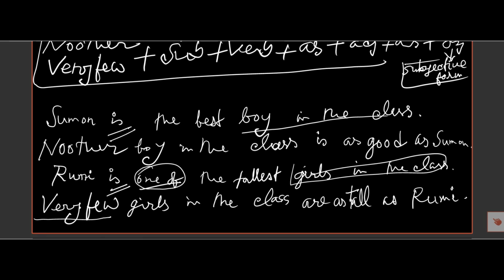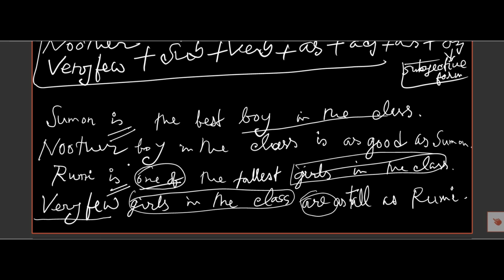After very few, the words after the superlative degree will come here. So girls in the class, then comes the verb. The verb is in the singular form, but as there is very few, the verb will be in the plural form.